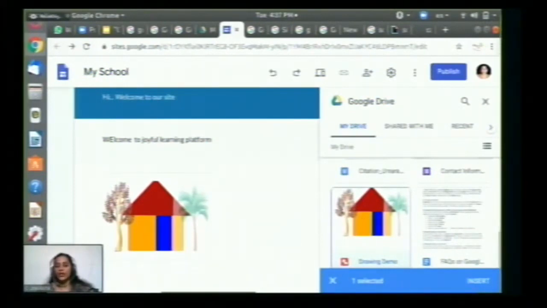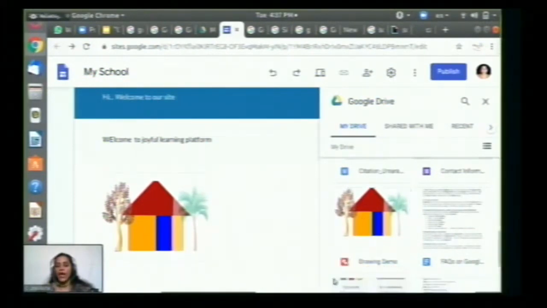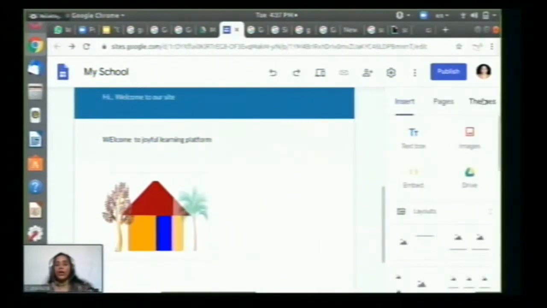Otherwise, you can go back, open the Google file, copy the link from there, and straight away put the link over here. These are the two ways to insert.